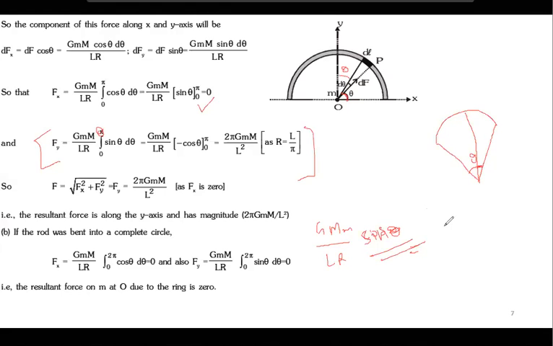Now, if you remember, then I can say, what is this? It is in terms of lambda. It is G lambda M by R into sine theta. Yes or no? Tell me, yes or no? If I'm taking this angle.